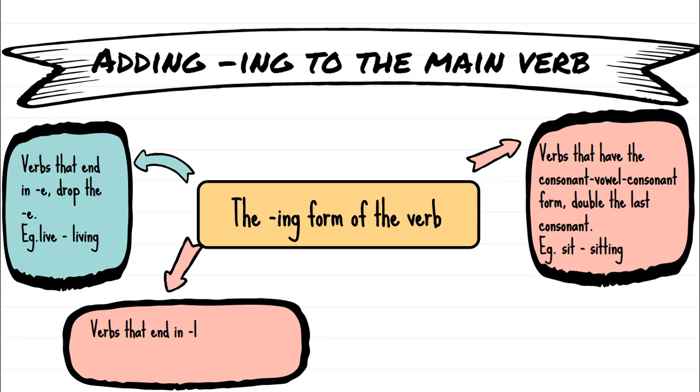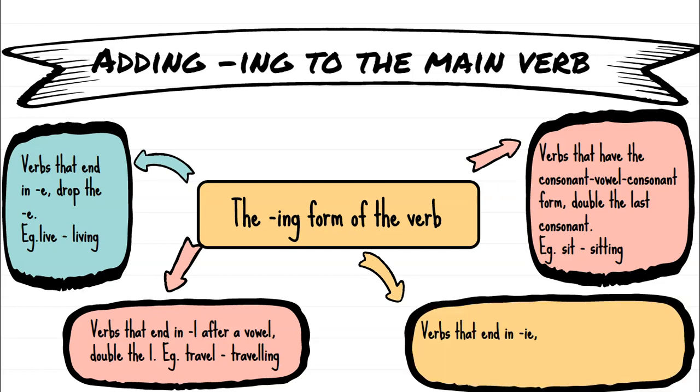Here's another spelling tip. If you have a verb that ends in an L, like travel or cancel, after a vowel, then you need to double the L. I've seen this mistake often. Here we have the word travel. There's a vowel followed by an L. Now I want to change it into the progressive or the continuous form. But before I add the ing, I need to double the L. Travelling. Okay.